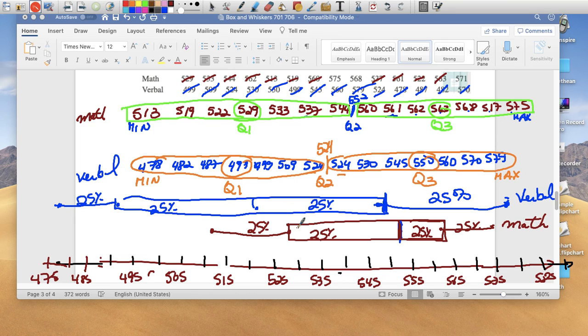Okay, but this is what you were supposed to do: a double number line, a double box and whisker plot using the same number line. And whatever observations you write, obviously, as long as it makes sense with the information that's given to you, it's okay. All right, that's it. It's not that big of a deal, right?